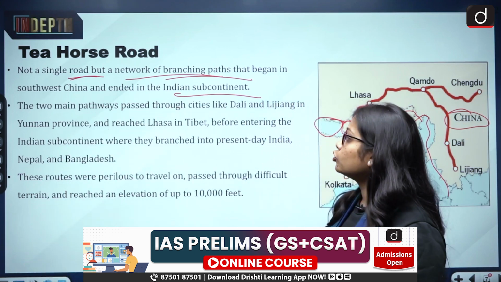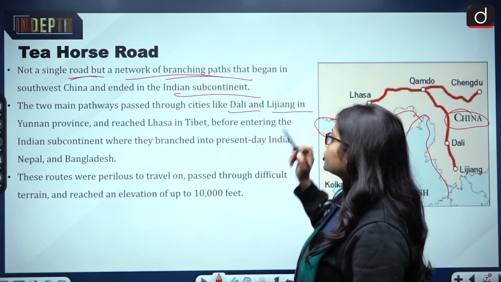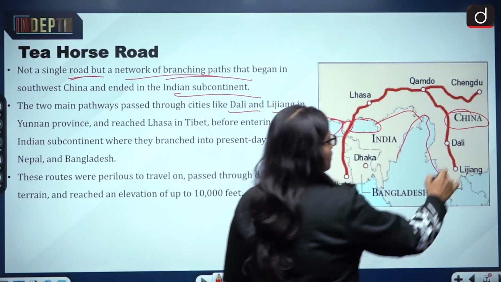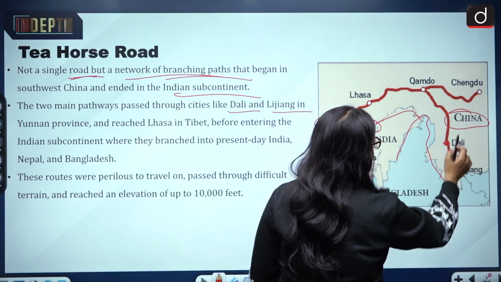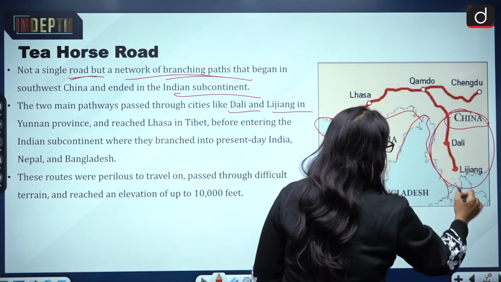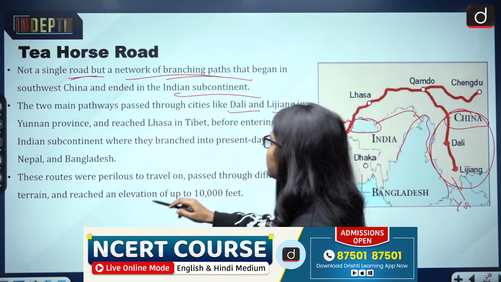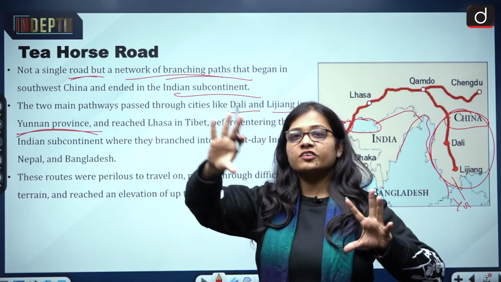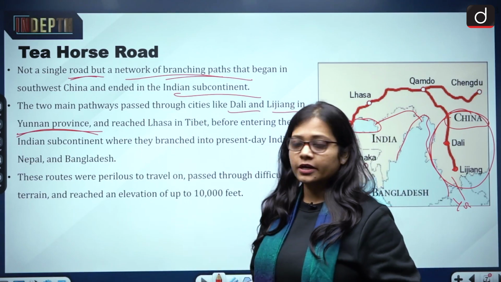Then the two main pathways passed through cities like Dali and Lijiang in the Yunnan province of China. Now look at this map. This is Dali and this is Lijiang, and this whole area is Yunnan, that is Yunnan province of China. So it is not that this is just a single road. There were many roads connecting under it.